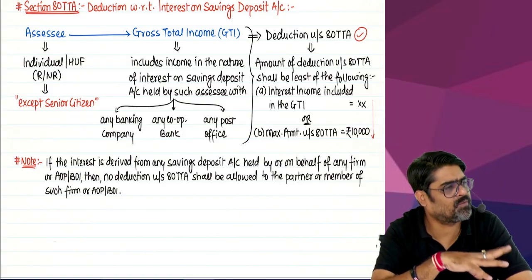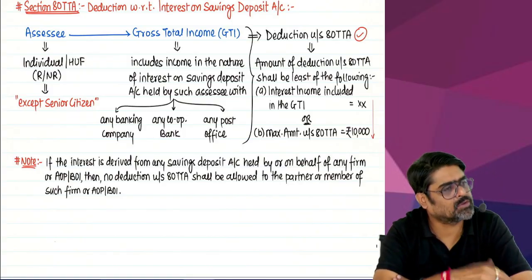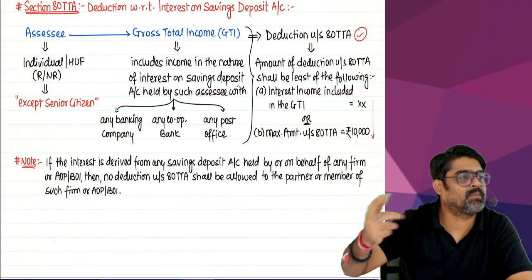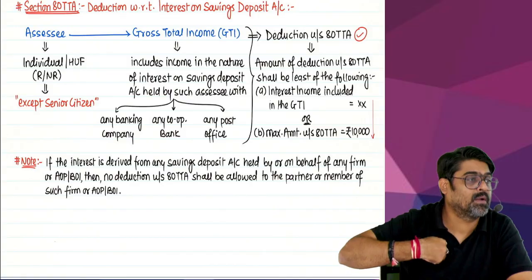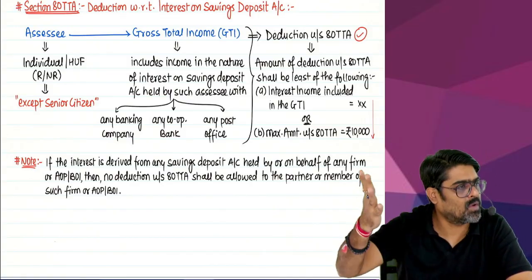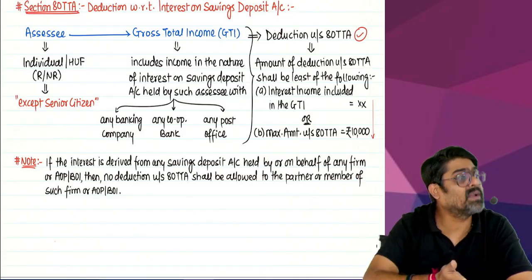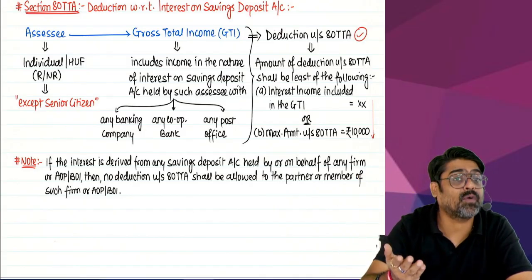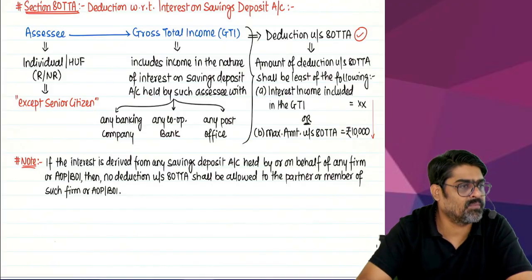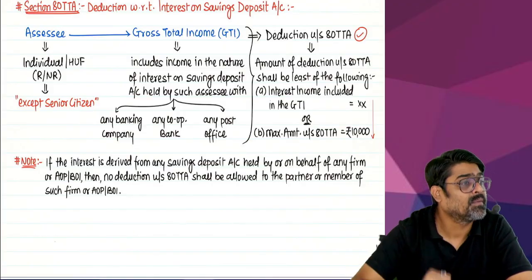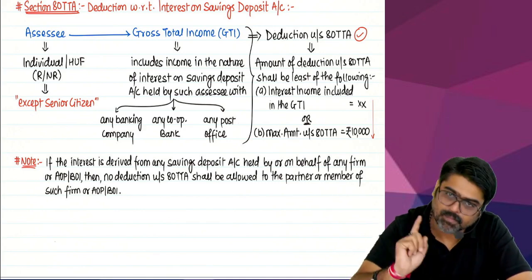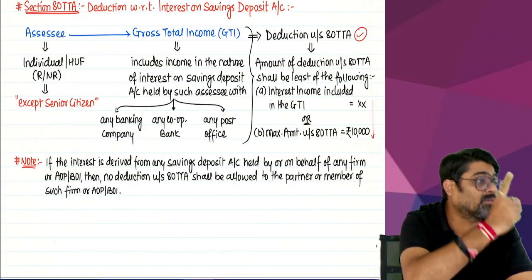But this partnership firm desperately wants to open a savings account. So the firm goes to the bank and tells the bank that we want to open a savings account in the name of the partnership firm. The bank will deny. The bank will say no. We cannot allow you to open a savings account because savings accounts are there for individuals and HUFs only. Since you are a partnership firm, we cannot allow you to open a savings account. If you want, you can open a current account. But the partnership firm wants to open a savings account only.